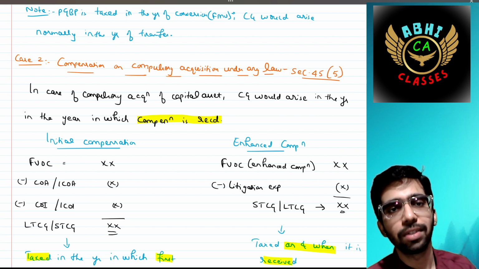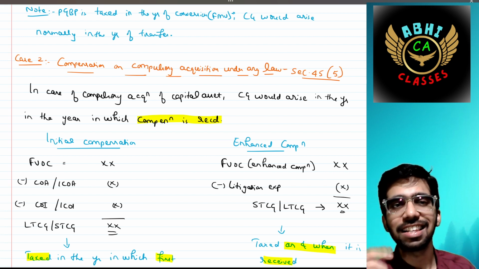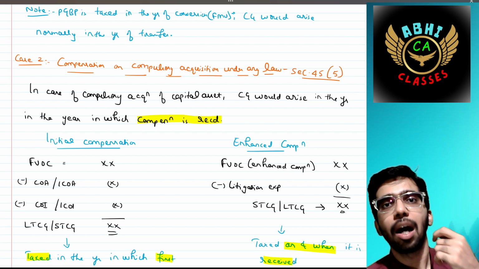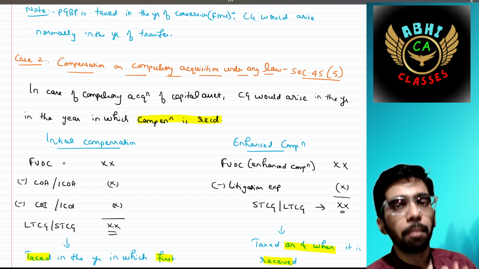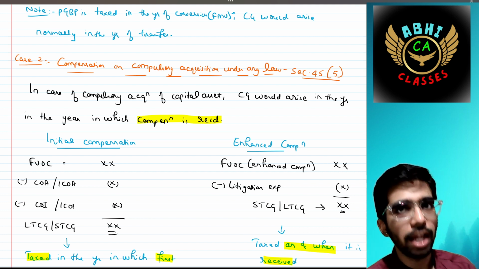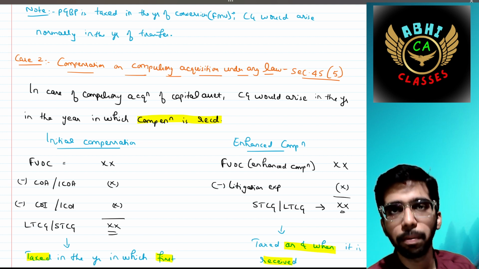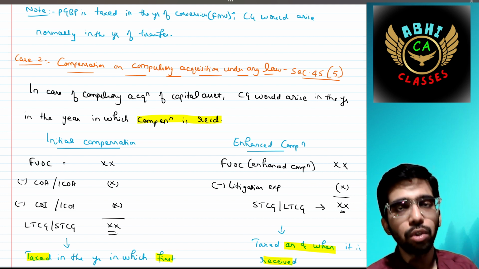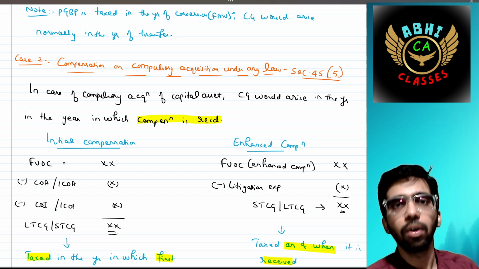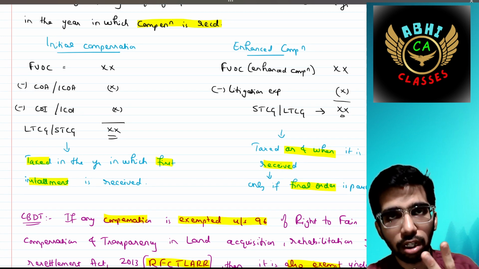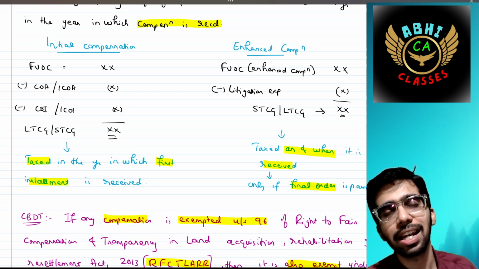In case of compulsory acquisition of capital assets, the capital gain would arise in the year in which the compensation is received. Suppose in 23-24 your land has been acquired compulsorily by the government, but you have not received any compensation for that. You will be receiving it, let's say for example, in the year 24-25, the previous year. In that year only the capital gain would arise, not in the year 23-24. This is simple. There are two circumstances: the initial compensation, then the enhanced compensation.